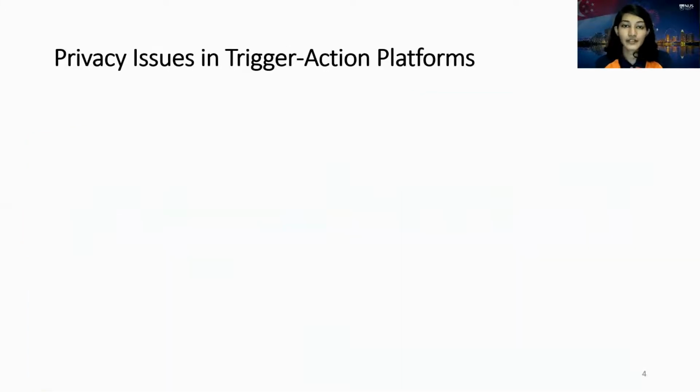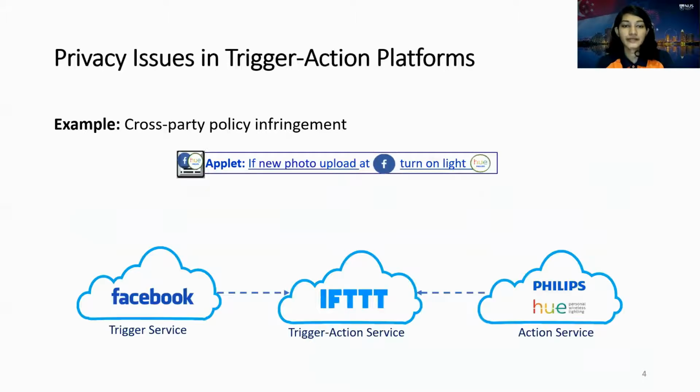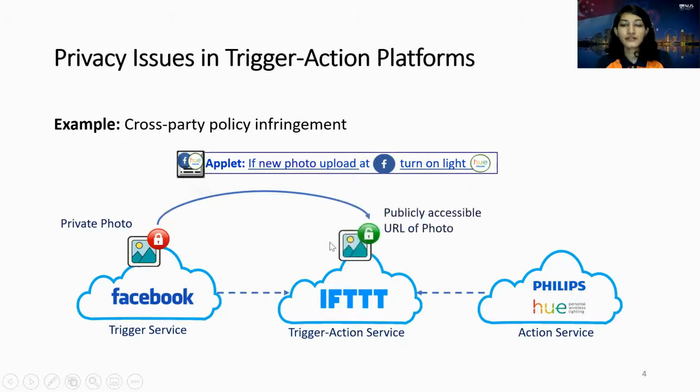Due to the cross-party cloud integration, there could be privacy issues in transaction platforms. An example is cross-party policy infringement, which means the policies defined at one service could be violated by another. For example, when this applet executes, the private photo at Facebook could be transmitted to the transaction service. However, the privacy could be downgraded such that it owns a publicly accessible URL of the photo.